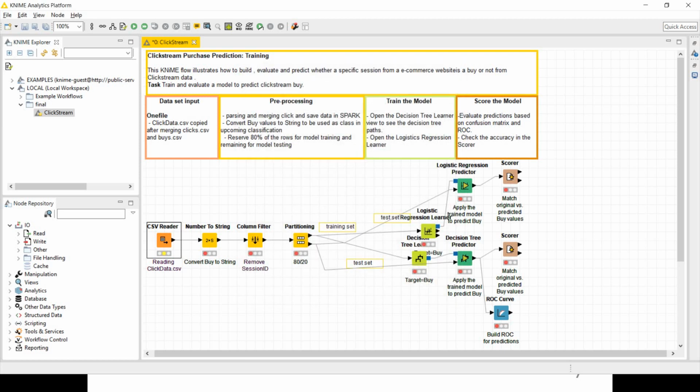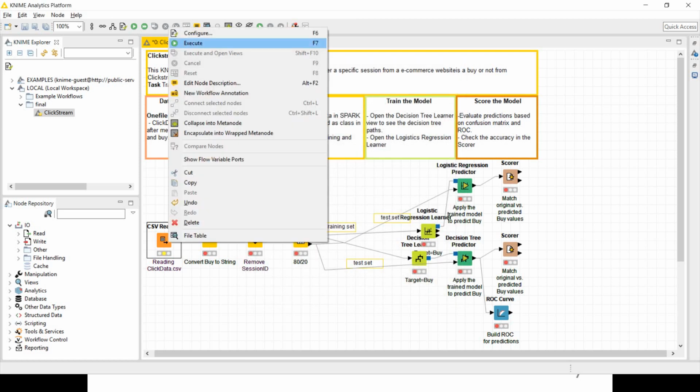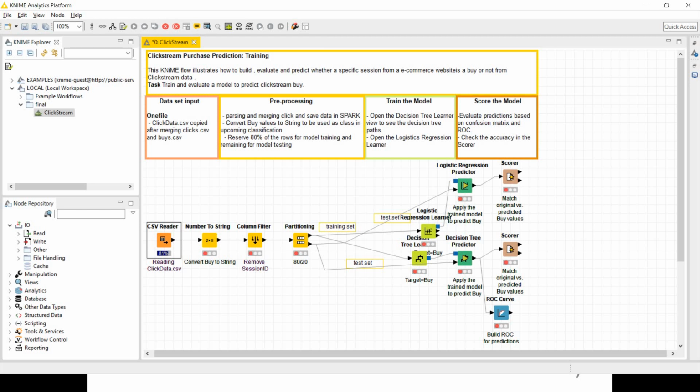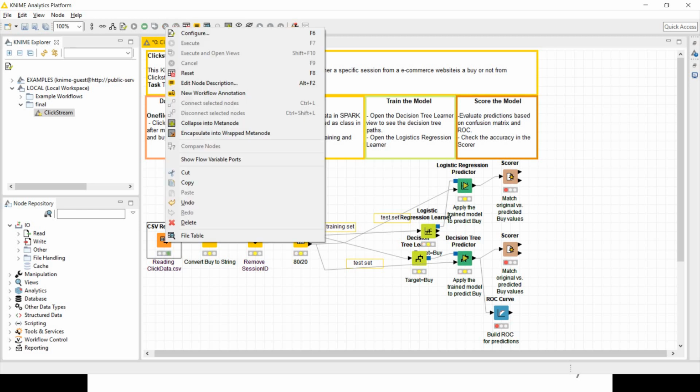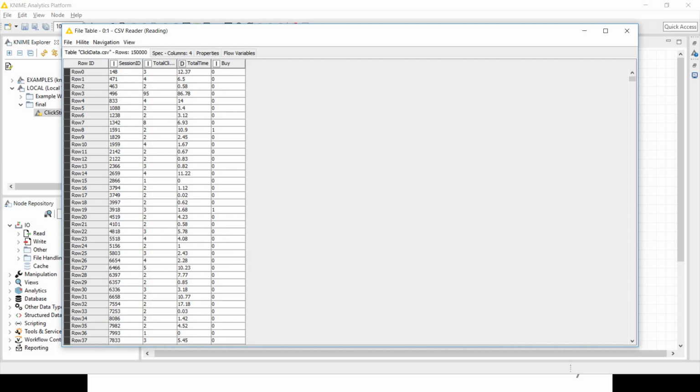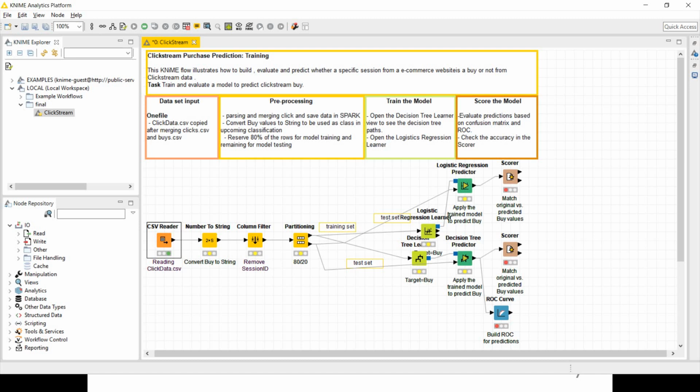I can run this to see the data. Here is the data. It has loaded 150K rows. Let me execute the whole process.